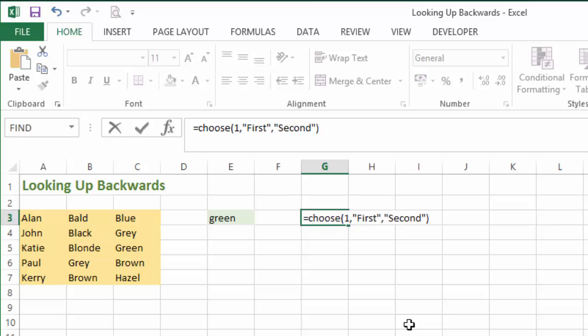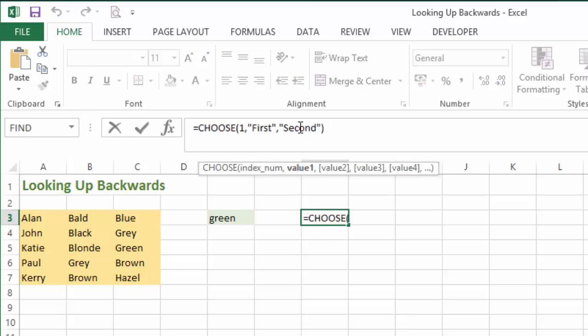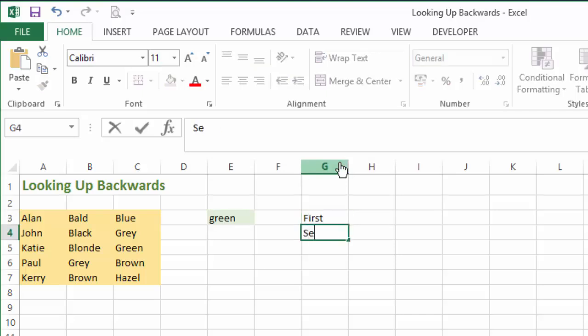When I close the brackets and hit enter, you can see that we get the value first returned because of our value arguments. This is value 1, this is value 2, and we've chosen to return the first one, the index 1. So if we were to choose 2 and hit enter, we get second. Now we've just used that and we've actually typed the values in here as the arguments. So let me just type over that for a second and type first, second, third here.